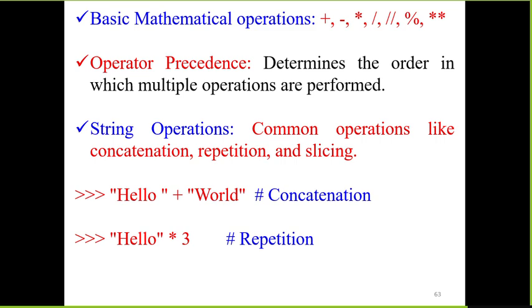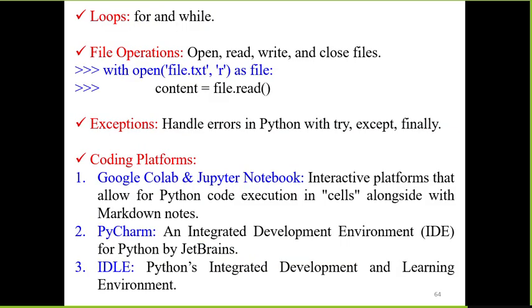String operations: a string is a collection of characters enclosed in double quotation marks. We can perform operations like concatenation, repetition, slicing, etc. Hello plus world gives hello world, which is concatenation. For example, hello multiplied by 3 will print hello three times. That is called repetition. Loops are for and while statements.